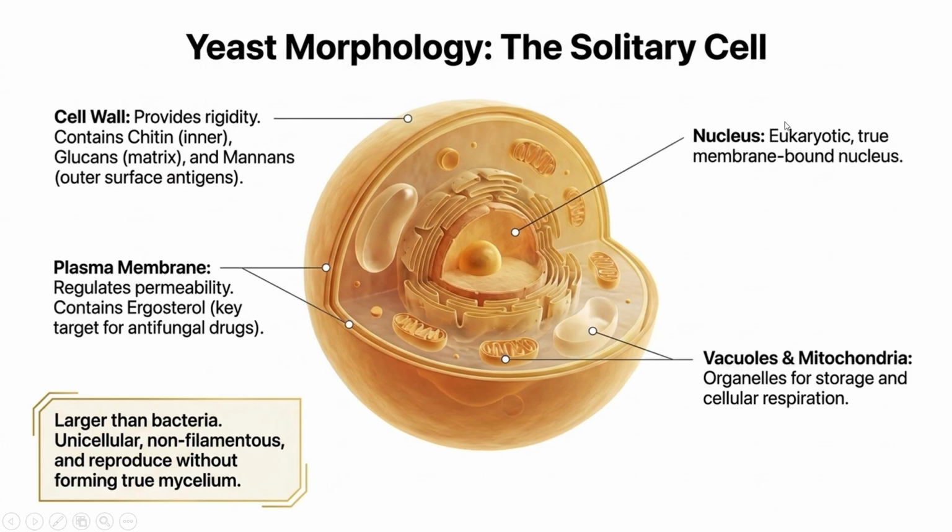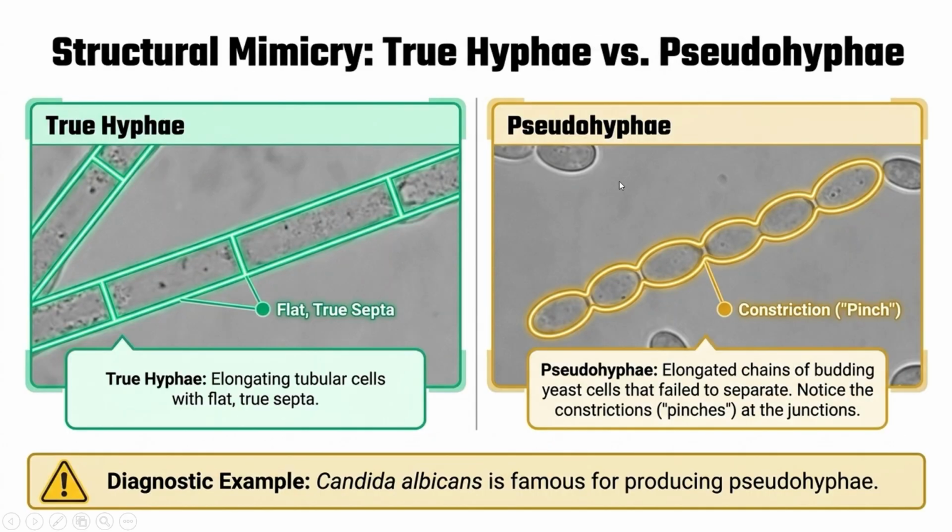So in one line, yeasts are unicellular eukaryotic fungi and they usually reproduce by budding. Okay, so students often confuse these two. True hyphae are long, continuous, tube-like filaments with parallel walls and true septa. Pseudohyphae are chains of budding yeast that remain attached, and they show constrictions where the cells join together.